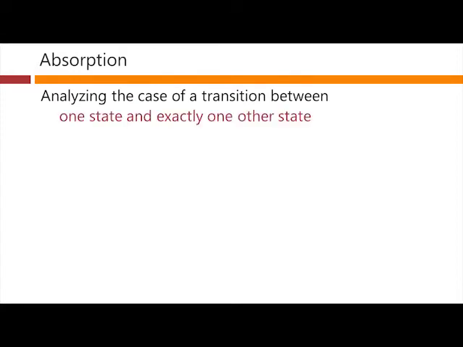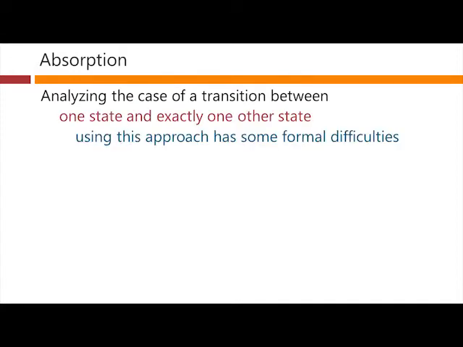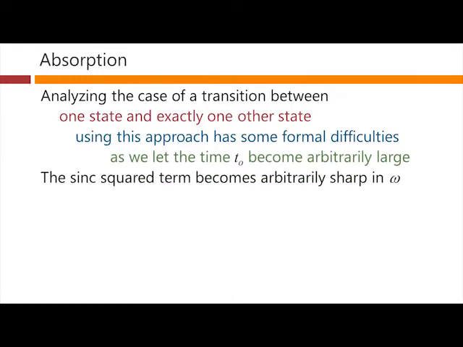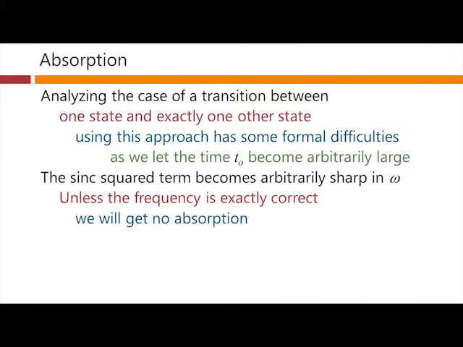So, analysing the case of a transition between one state and exactly one other state using this approach turns out to have some formal difficulties. The problem is, as we let the time t0 become arbitrarily large, the sinc squared term becomes arbitrarily sharp in omega. Unless the frequency is exactly correct, then we will get no absorption.